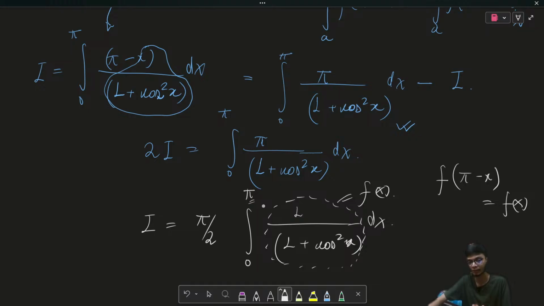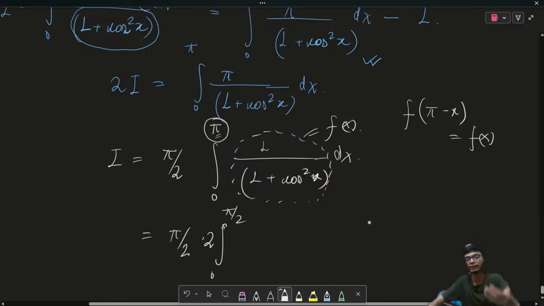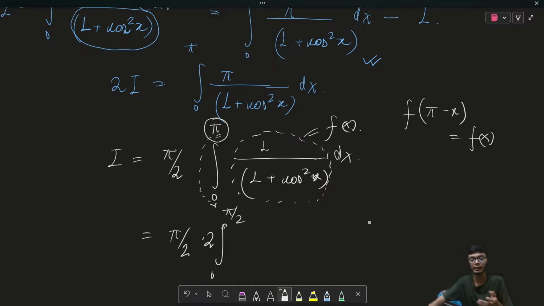So you can check it out. You can put pi minus x over here, and cos square is there, so it will again become cos square x, only the same function itself, right? So if I have this result, then I can simplify this limit. So this result is going to be pi by 2, 2 times the integral from 0 to pi by 2 now. So what I did is that I took half of the limit over here, right? So I changed the limit to pi by 2. And therefore I have this.